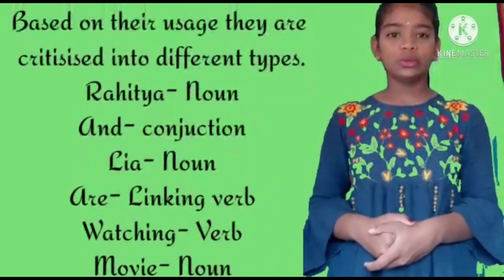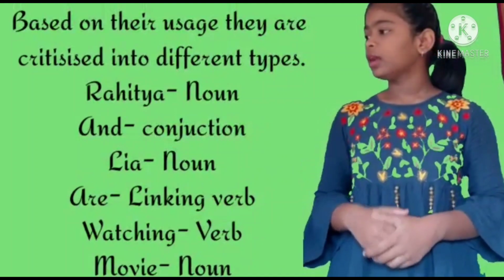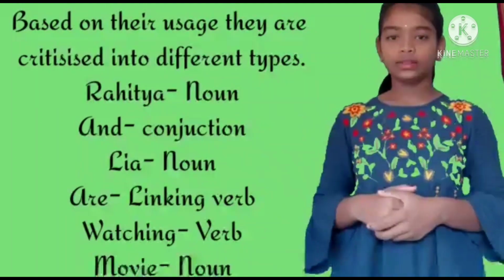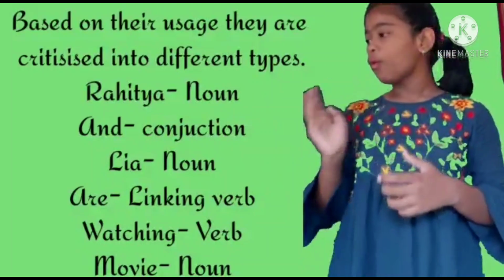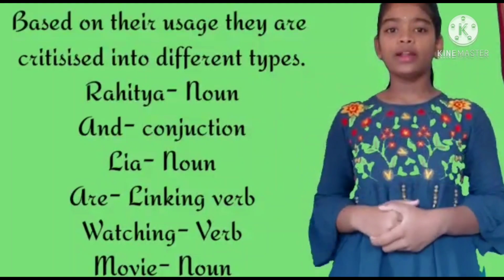Now based on their usage, they are classified into different parts. Here Raitya is noun and is conjunction. Leah is noun. R is linking verb. Watching is verb. Moving is noun. These all are parts of speech.